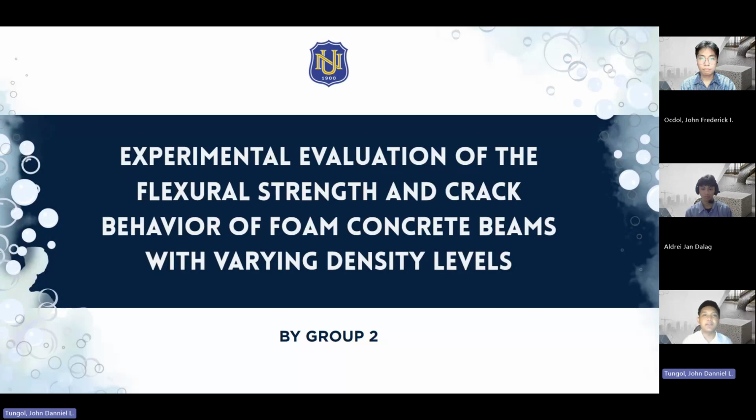Our study, entitled Experimental Evaluation of the Flexural Strength and Crack Behavior of Foam Concrete Beams with Varying Density Levels, aims to evaluate how sodium lauryl sulfate, or SLS, as a foaming agent affects the flexural strength, crack behavior, workability, and durability of foam concrete. The study compared conventional concrete with foam concrete at target densities of 1,200 kilograms per cubic meter and 1,600 kilograms per cubic meter using a constant 3% SLS concentration.